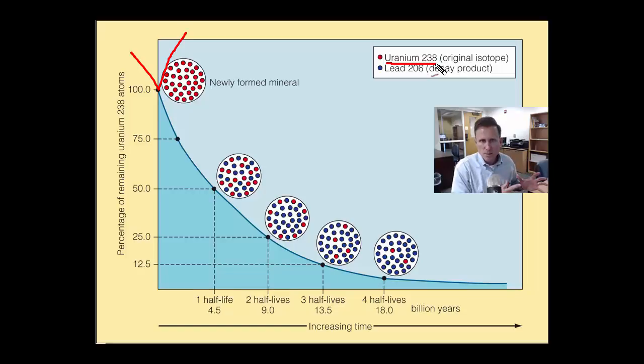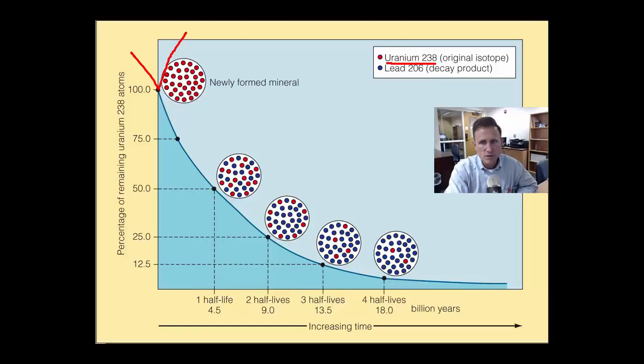And that change from an unstable element, called an isotope, to a more stable one is basically radioactive decay. And that's the change from one to the other. And it releases energy and releases heat when it does it. But the way we can use that radioactive decay to age rocks is that what we've learned is that the progression of radioactive decay, while random, has a very specific time frame. And that time frame is what we call a half-life.